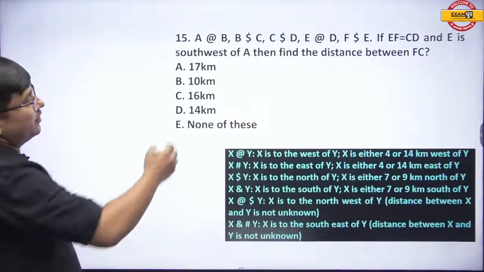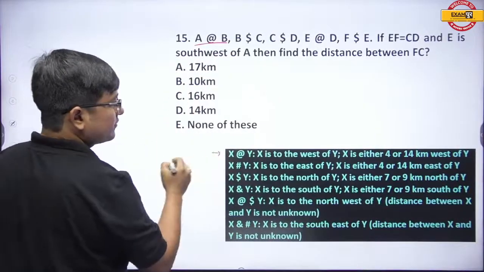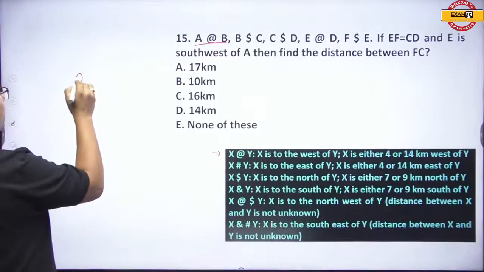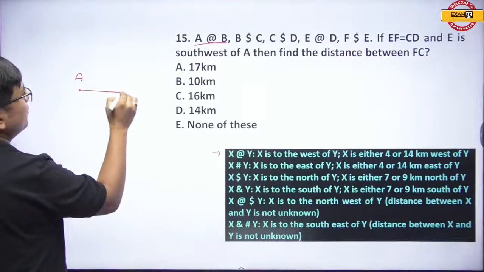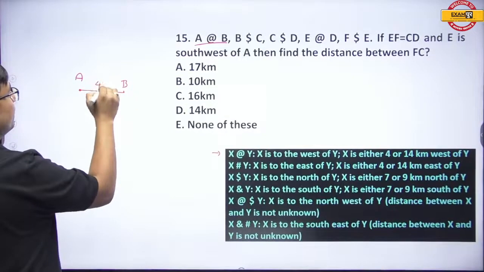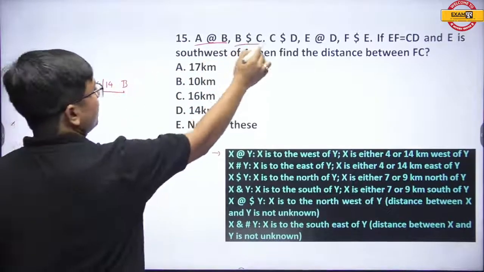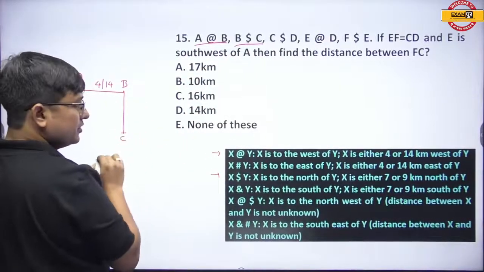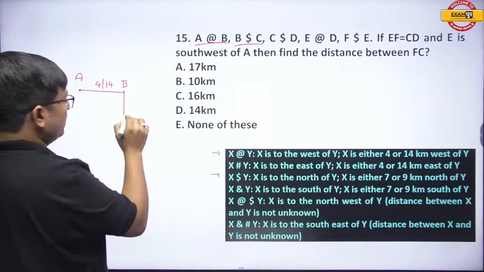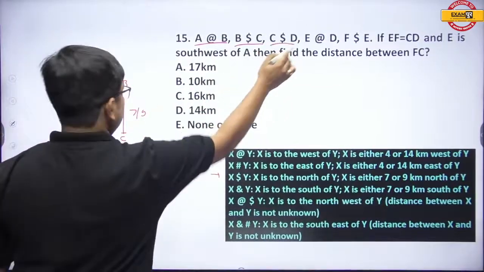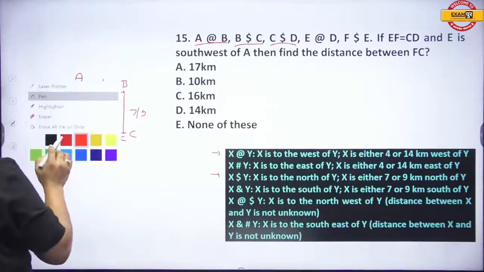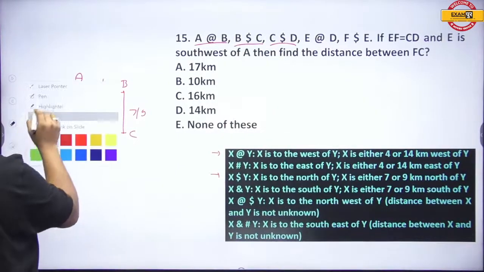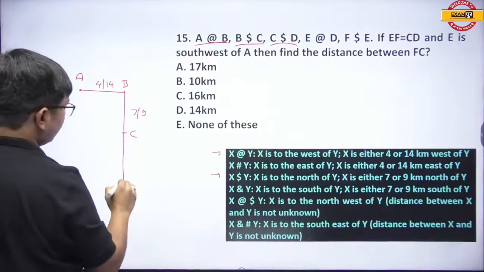See, A at the rate B means A is west of B, 4 or 14. B dollar C means B is north of C, and that is 7 or 9. C dollar D means C is north of D, and how much north? 7 or 9.